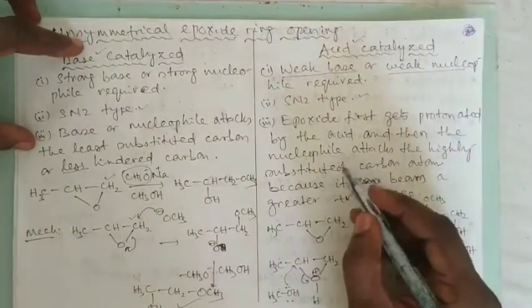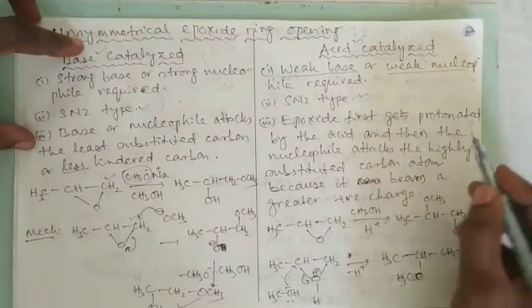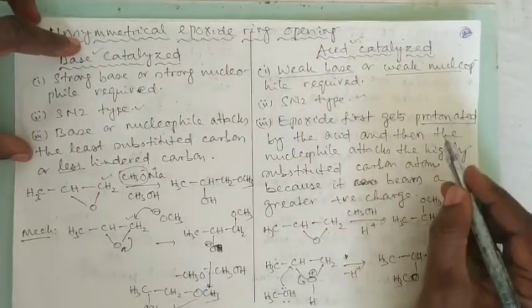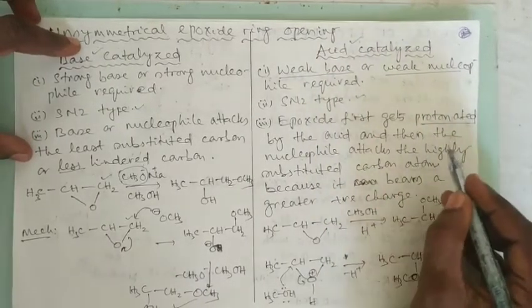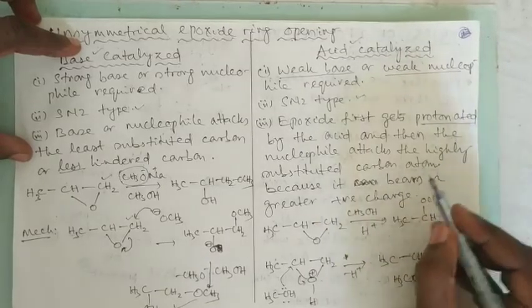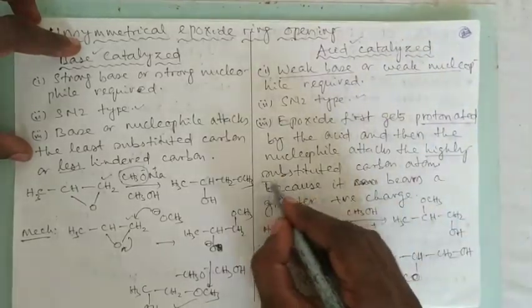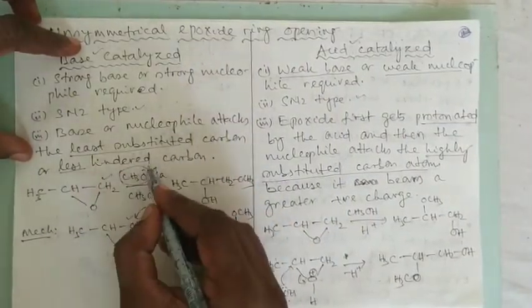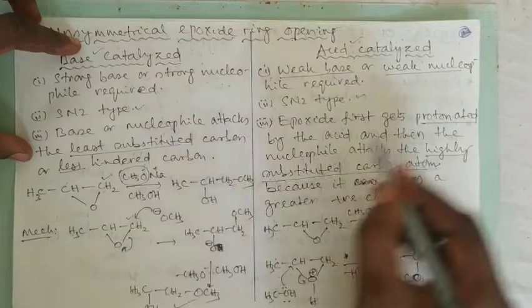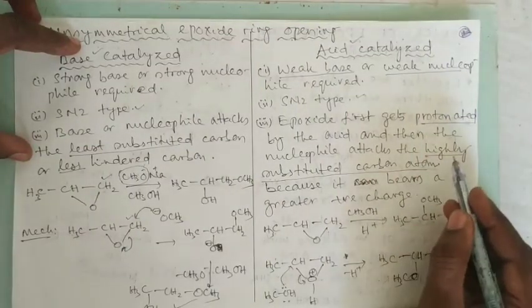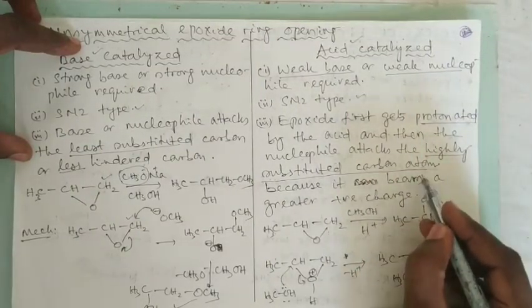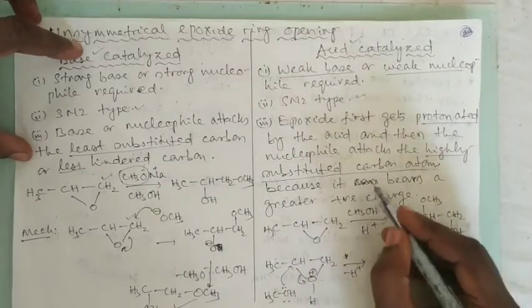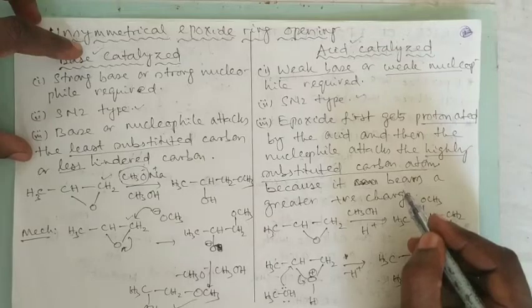In case of acid catalyzed, the epoxide first gets protonated by the acid, because you know acid is a proton donor. So acid first protonates the epoxide, and then the nucleophile attacks the highly substituted carbon atom. Here the least substituted or less hindered carbon atom is attacked in case of base catalyzed. In case of acid catalyzed, the attack is on highly substituted carbon. Why? Because in acid catalyzed epoxide opening,